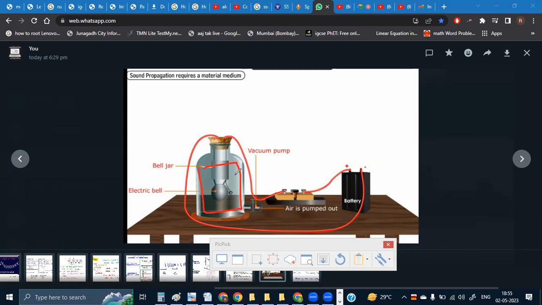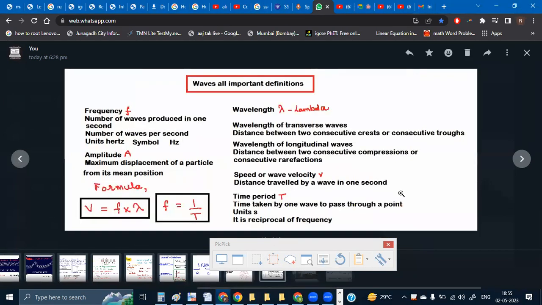Okay. Any other question you have? Okay. Which part? The previous part. Okay, this one. It is reciprocal of each other. The formula is given over here. F is equal to 1 upon T, or T is equal to 1 upon F.